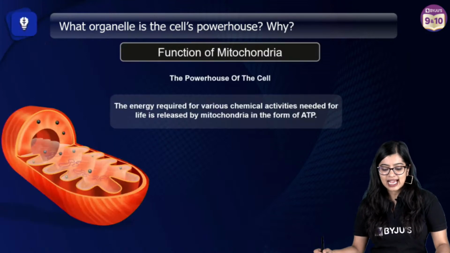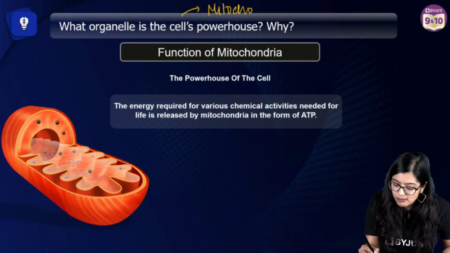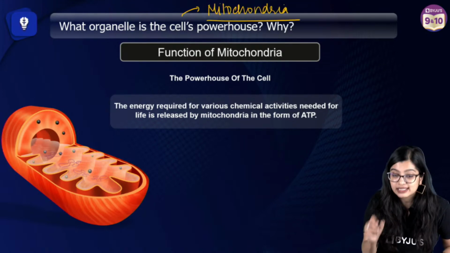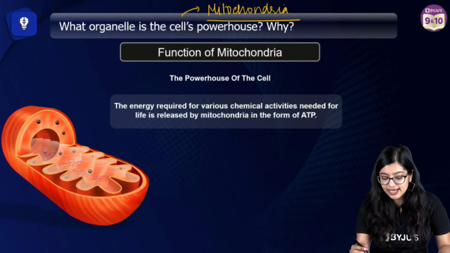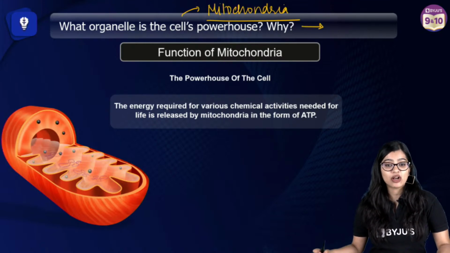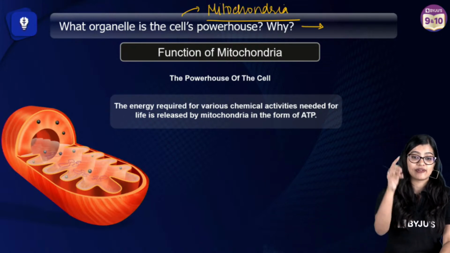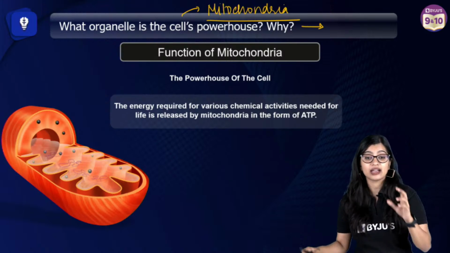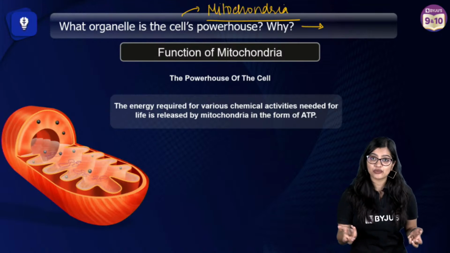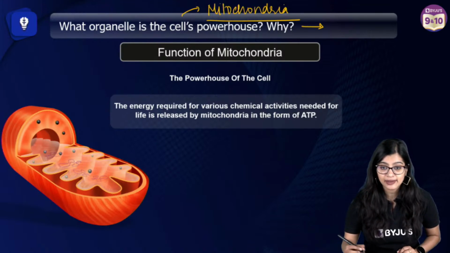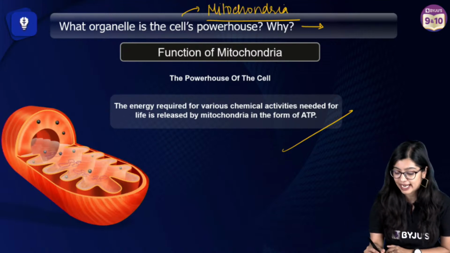Which is the powerhouse of the cell? It is nothing but the mitochondria. You will get 1 mark for writing it as a statement: the powerhouse of the cell is the mitochondria. Why? Because it has its own DNA, but it contributes. It helps in cellular respiration. What is respiration? Nothing but the breakdown of glucose in order to release energy. So they help in producing energy in the form of ATP.